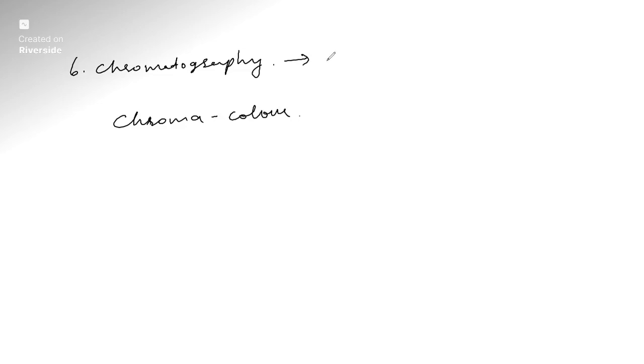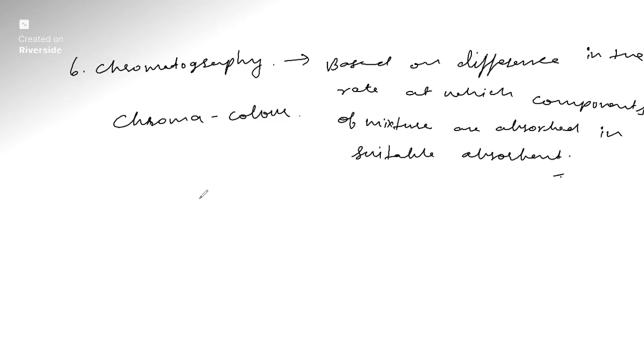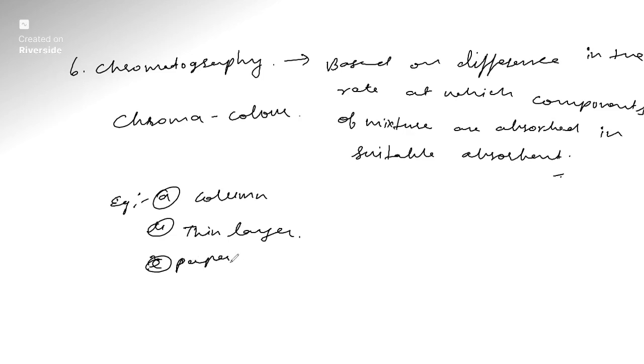You can write: the technique of chromatography is based on the difference in the rate at which components of a mixture are absorbed in a suitable absorbent. There are many types of chromatography, for example column absorption chromatography, thin layer chromatography, paper chromatography, and gas chromatography.